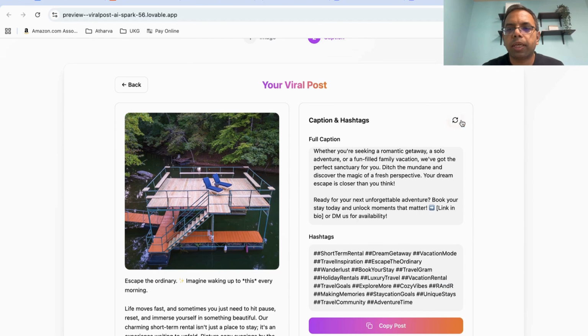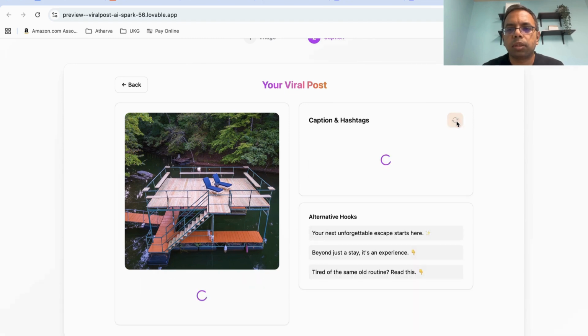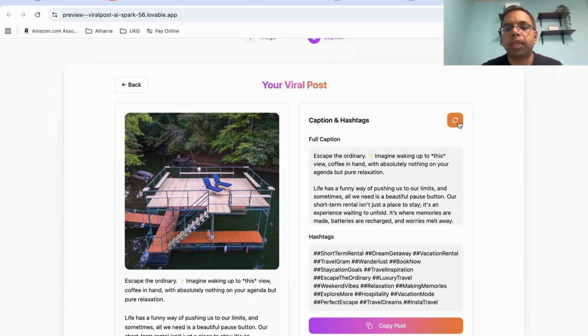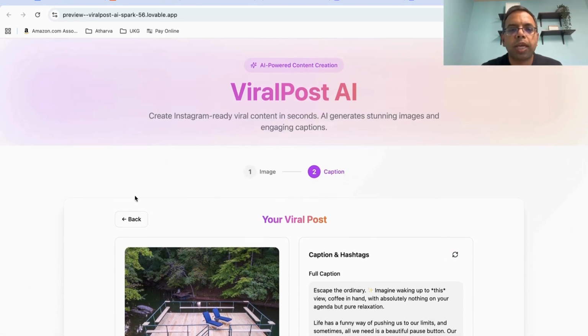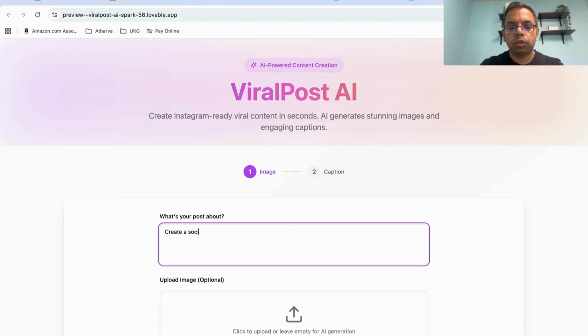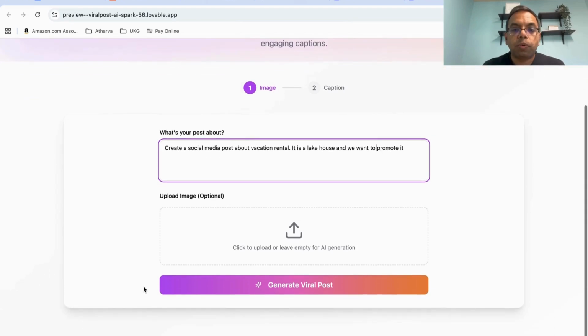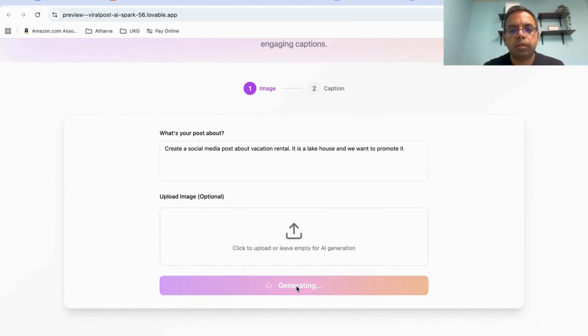And when you click on this button, it is generating something else. So good. So we have something here, social media, and now we are not providing an image. Let's see.